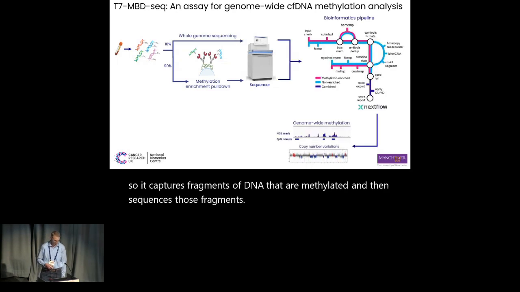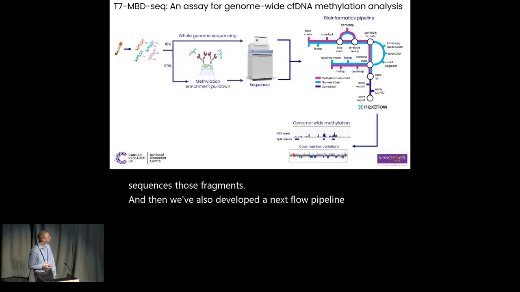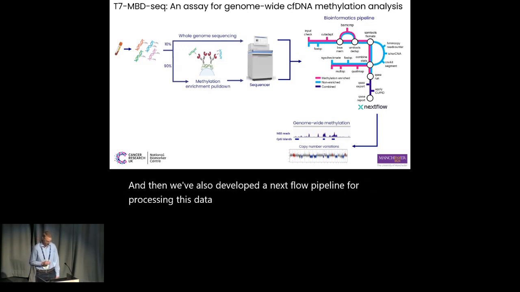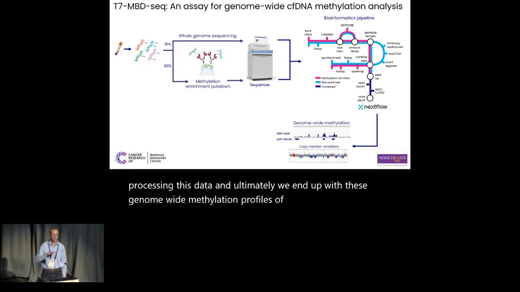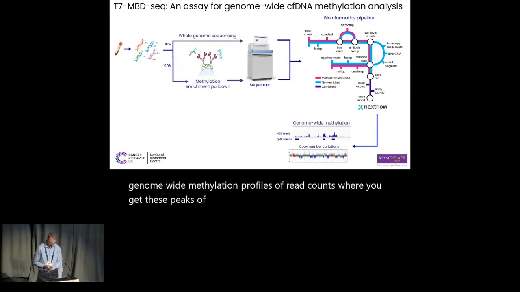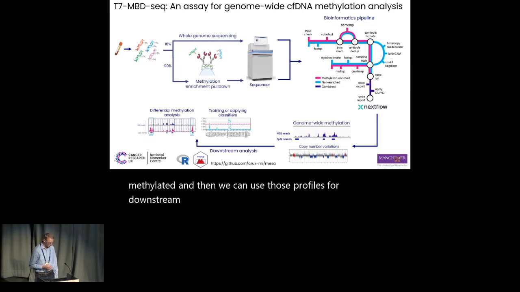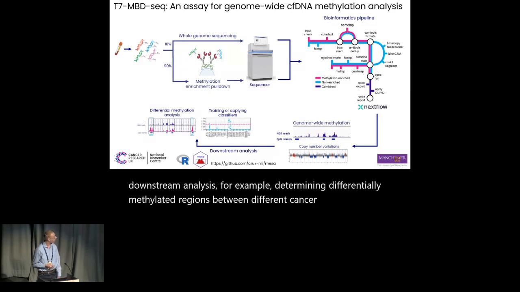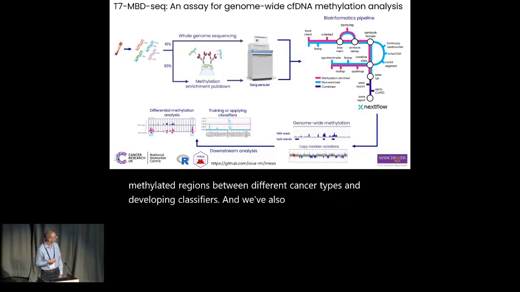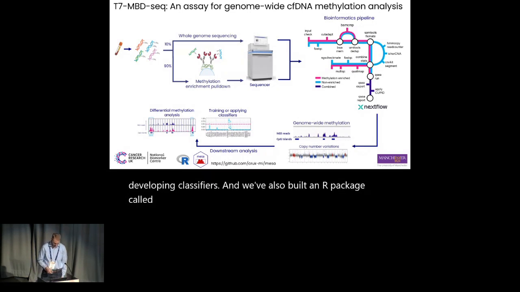And then we've also developed a Nextflow pipeline for processing this data, and ultimately we end up with these genome-wide methylation profiles of read counts, where you get these peaks of reads in regions of the genome that are methylated. And then we can use those profiles for downstream analysis, for example, determining differentially methylated regions between different cancer types and developing classifiers. And we've also built an R package called MESA to facilitate this type of analysis.